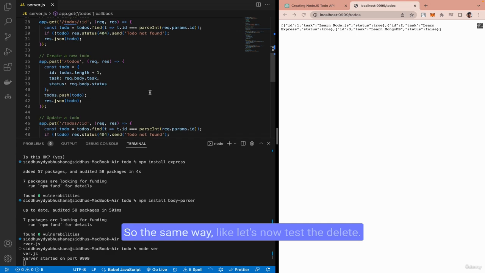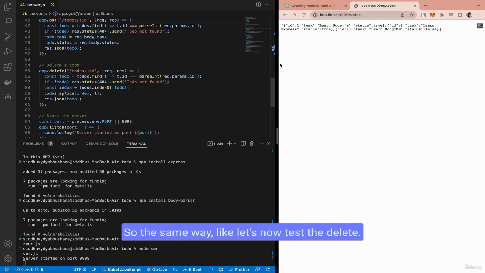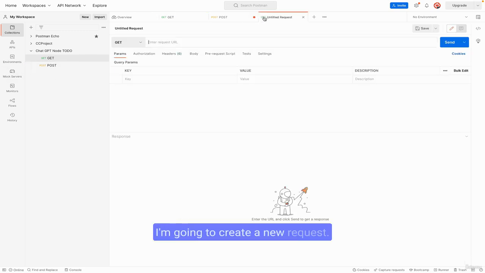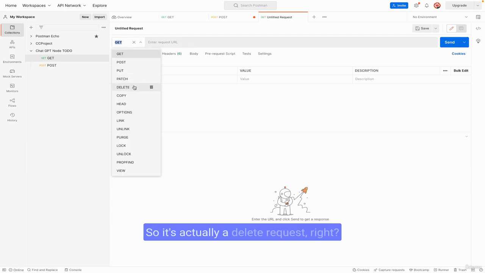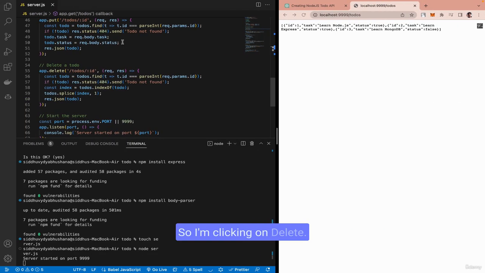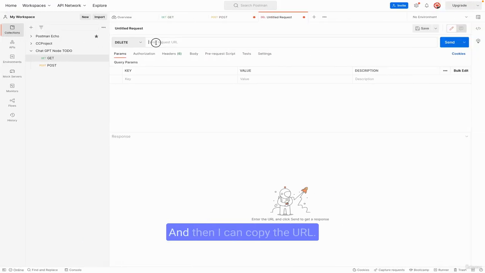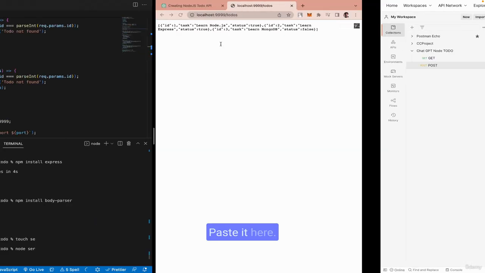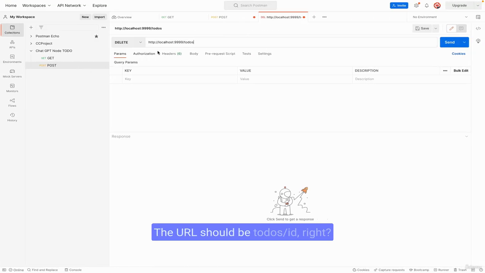So the same way, let's now test the delete. Okay, I want to delete the first one. I want to delete this. Okay, let's see whether that works or not. I'm going to create a new request. So it's actually a delete request, right? So I'm clicking on delete, and then I can copy the URL, paste it here. The URL should be todo/id,